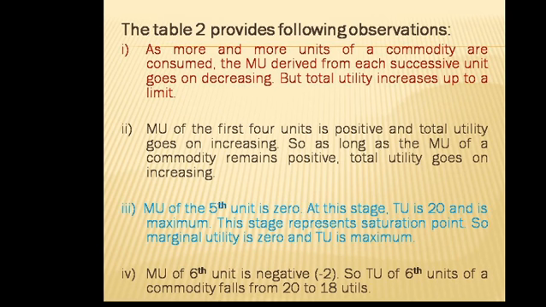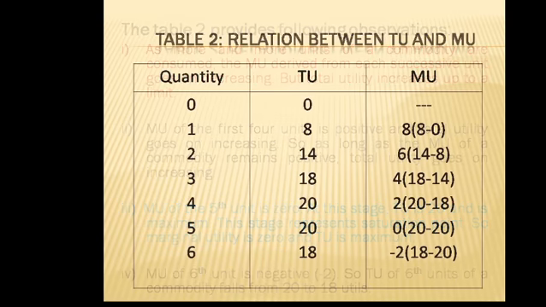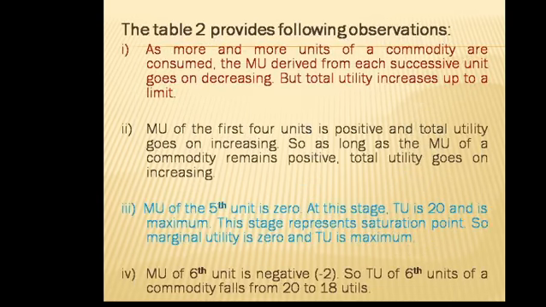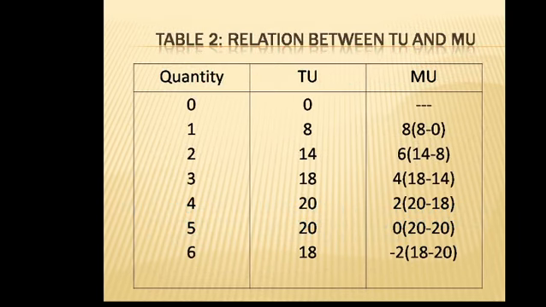Number 3, marginal utility of the 5th unit is 0. In the 5th unit of consumption of the commodity, we have marginal utility 0, and at this stage our total utility is 20.